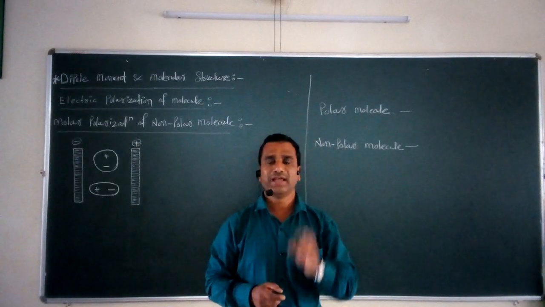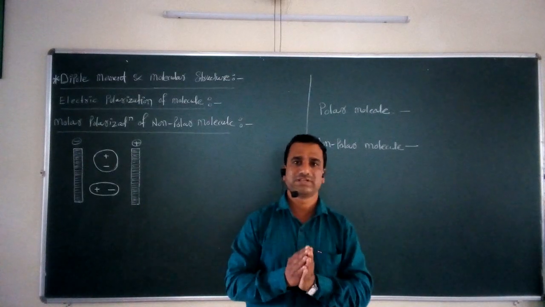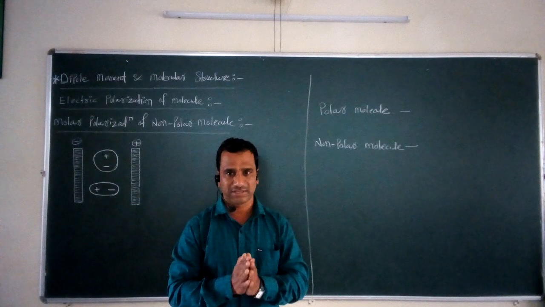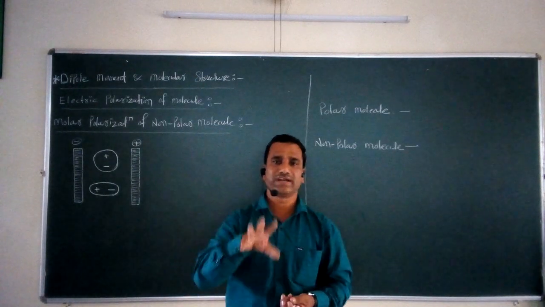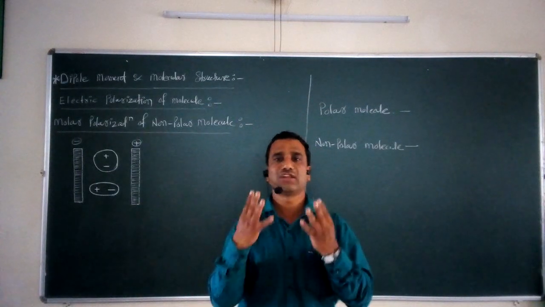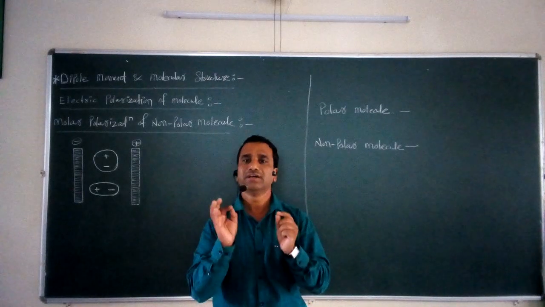So we can say that in a particular molecular structure two types of centers are present. One center is the positive charge and the second center is the negative charge. Depending upon these two different types of centers present in a molecule, we have to consider the center of gravity of positive charge and the center of gravity of negative charge.